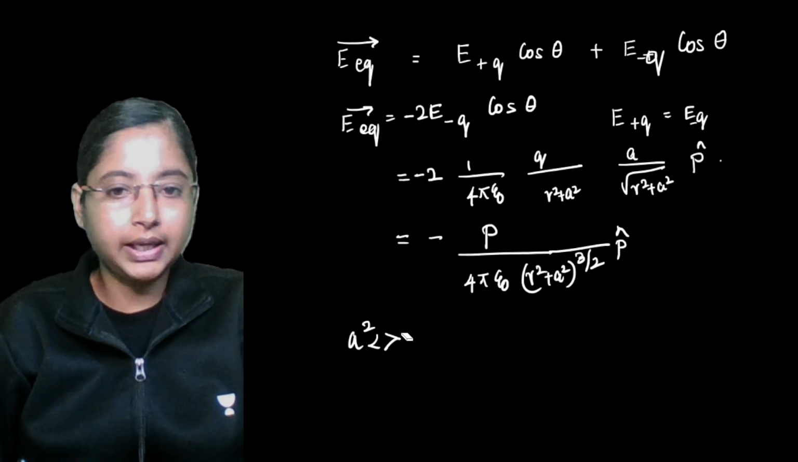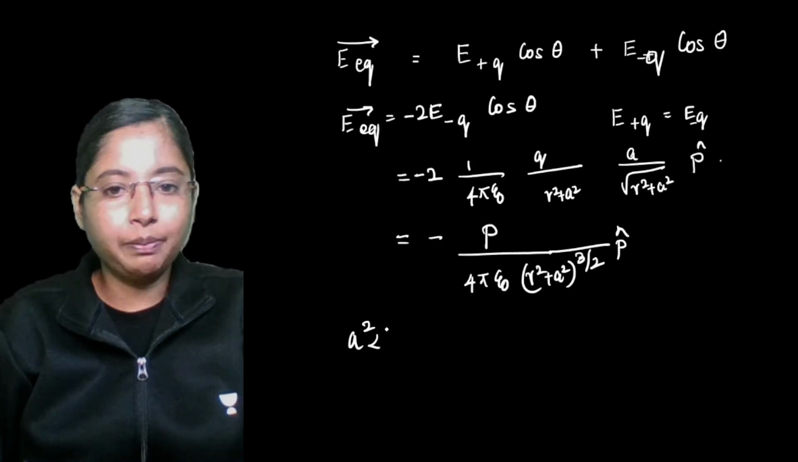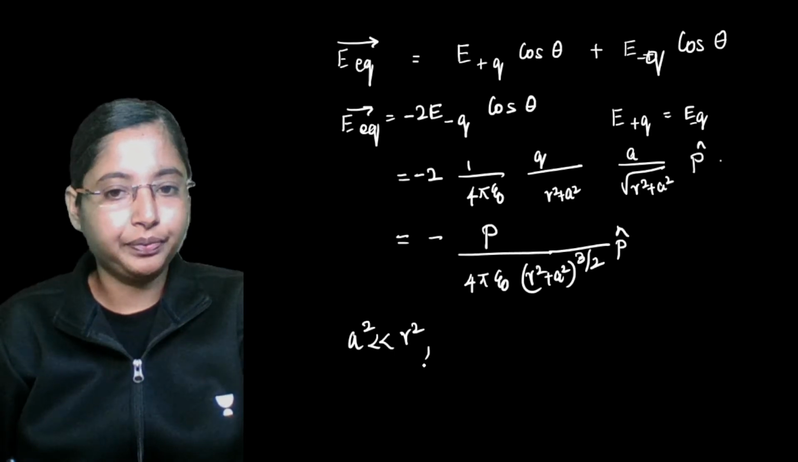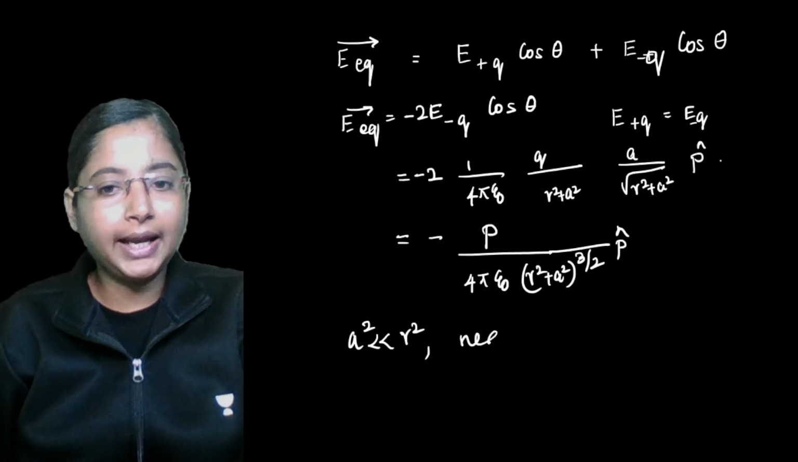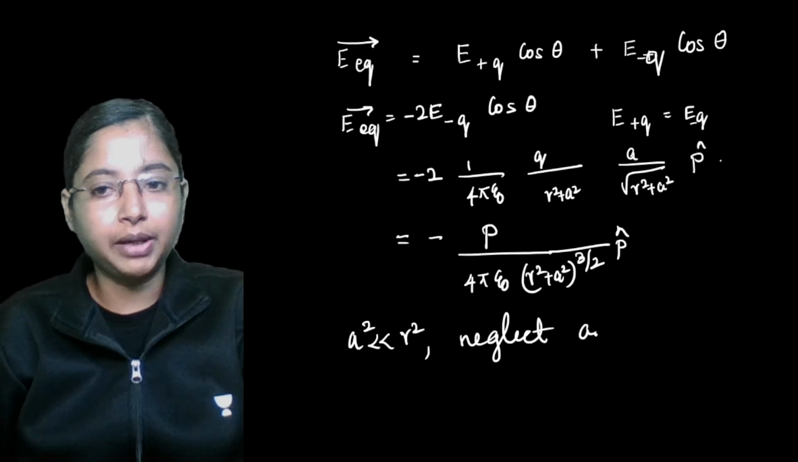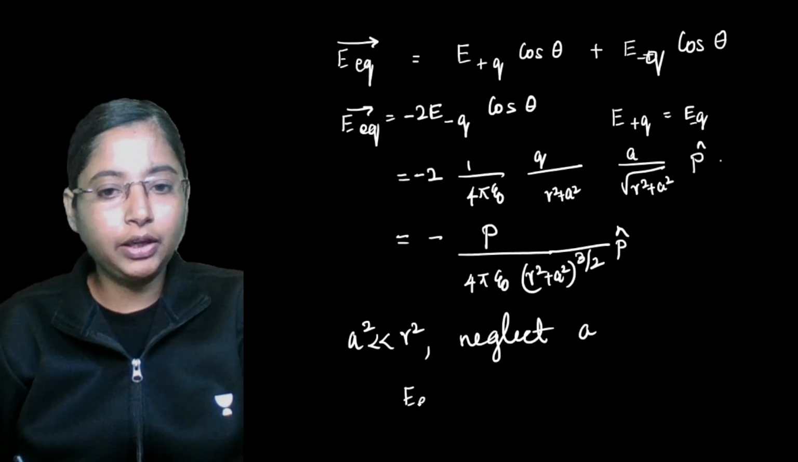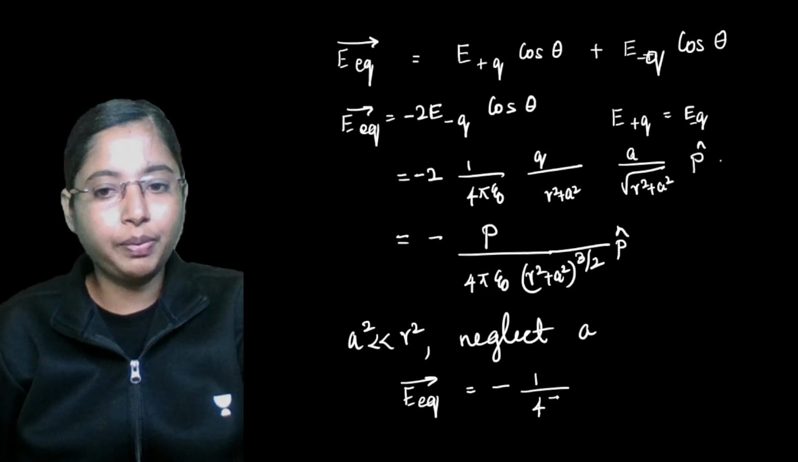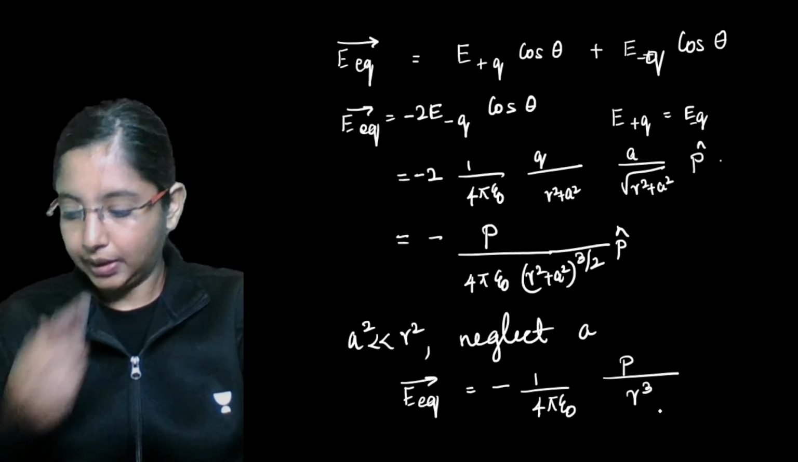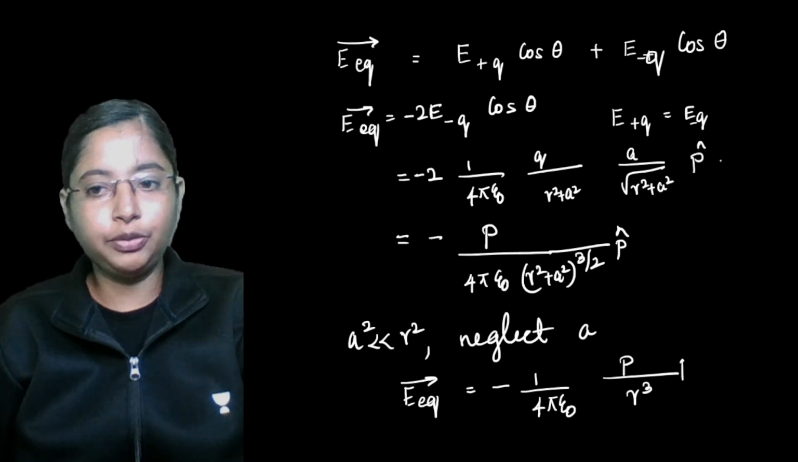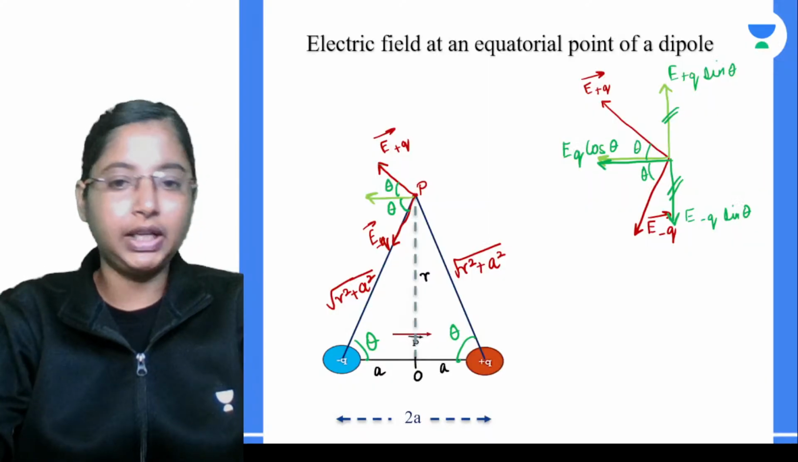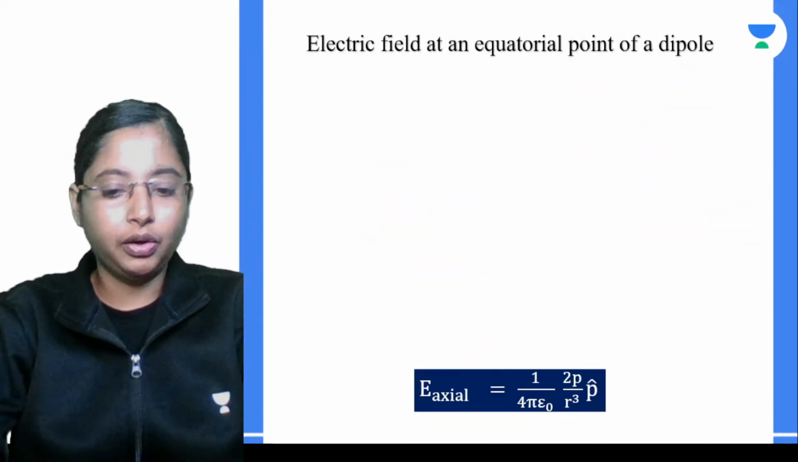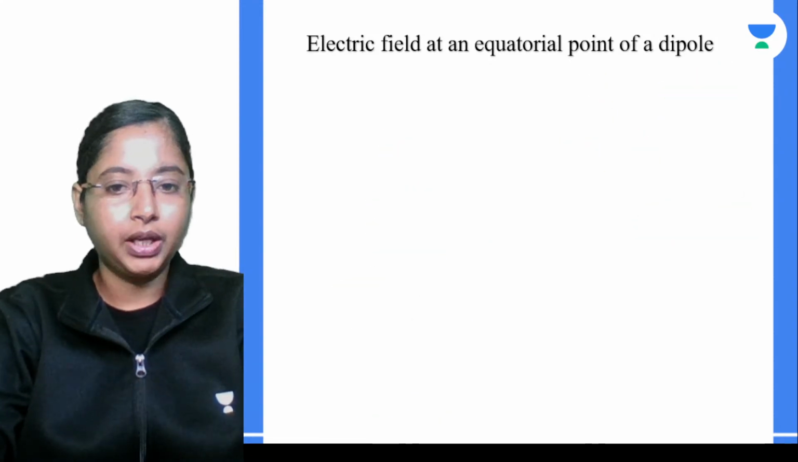when compared to the distance r square. So we can neglect the term a. If you neglect it, along the equatorial field, what you find is minus 1 by 4 pi epsilon naught, p divided by r cube, into p cap. This is going to be the equatorial field lines along the equatorial plane. This is the field line you will end up getting.